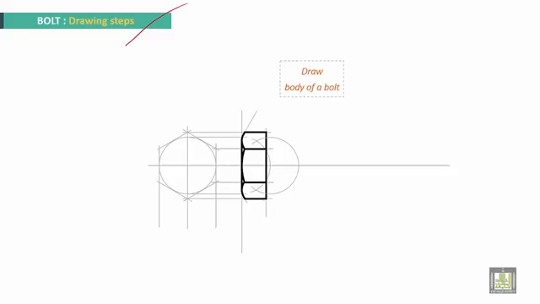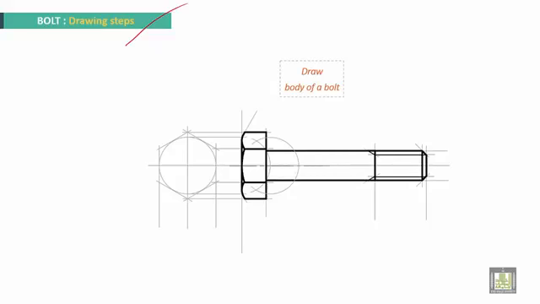Draw the body of the bolt now. The steps are the following. You have the length. You have the thread length here. This is the minor diameter. Take a 45 degree chamfer, and here a 30 degree chamfer. And draw the body of the bolt. Okay. Right. This is excellent. And here, this is the side view.